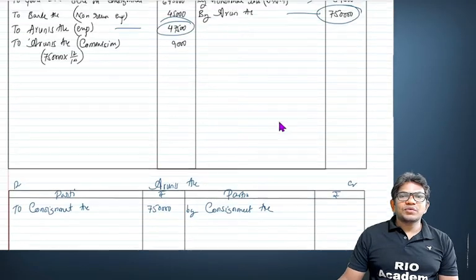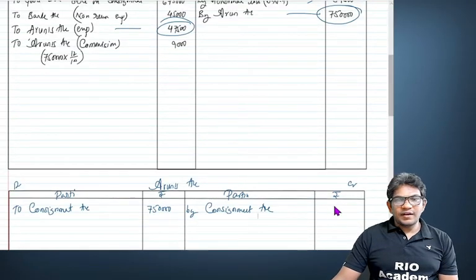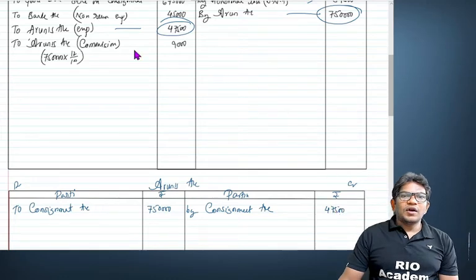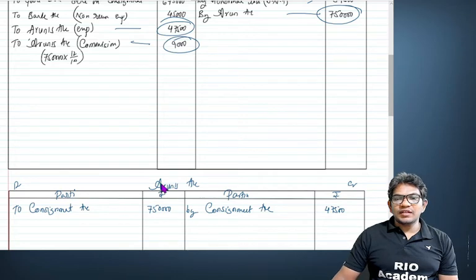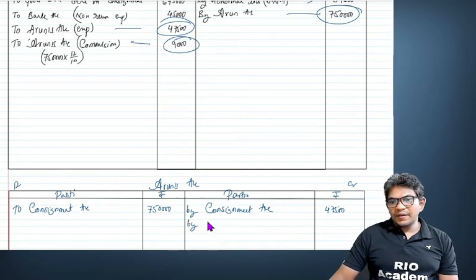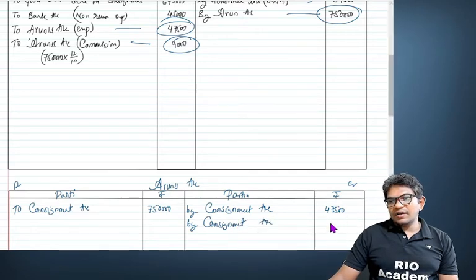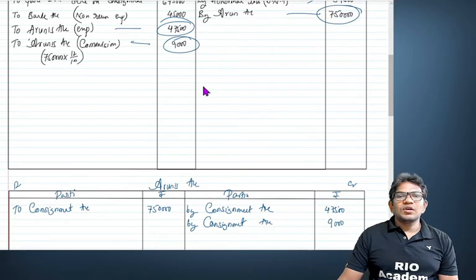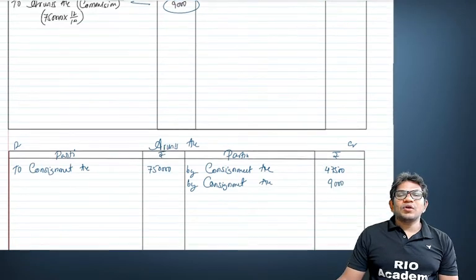Very simple question. It was 47,500. In the same time, commission 9,000. Commission is how much? 9,000. By consignment account 9,000. So we are done with the consignment account now.